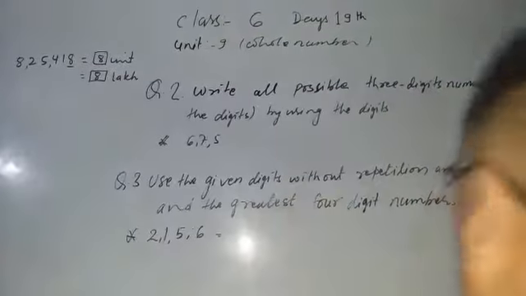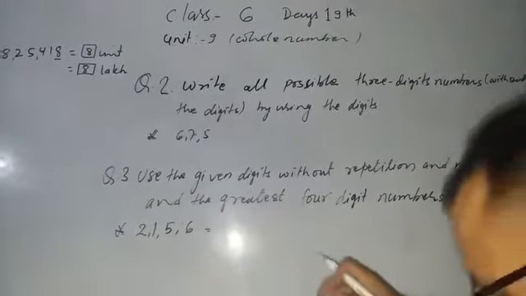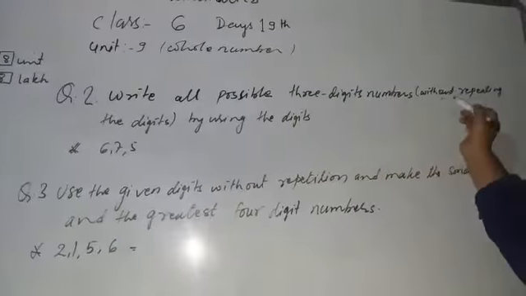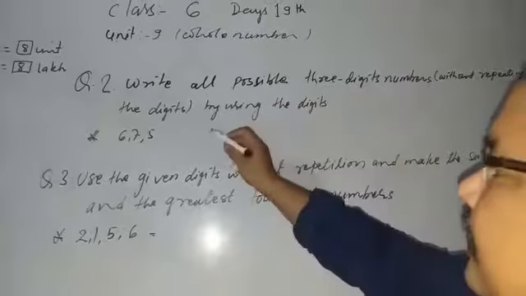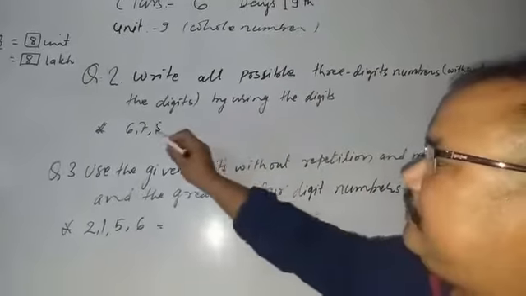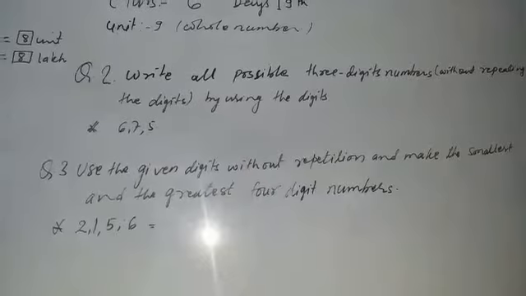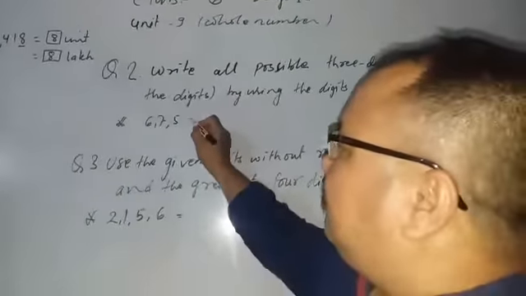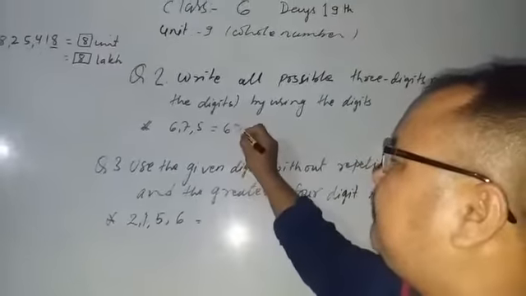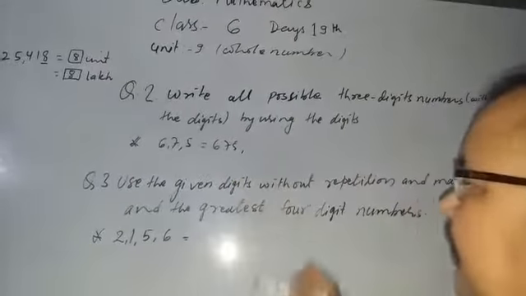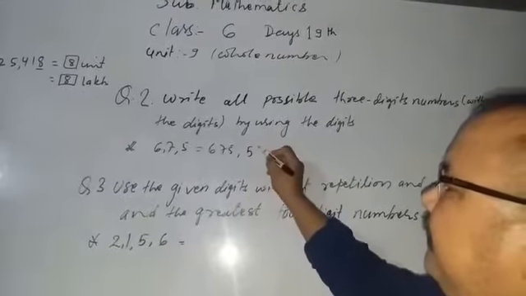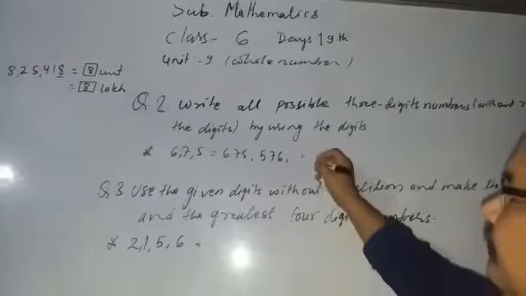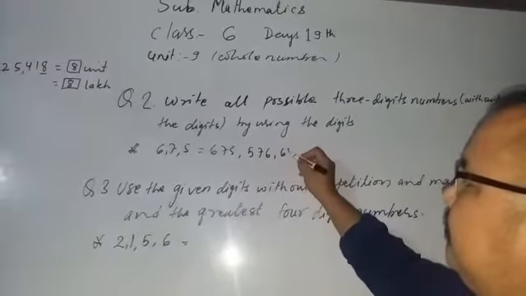And question number 2. So here I'm writing: write all possible 3-digit numbers without repeating the digits, by using the given digits. So first of all, you write down like this: 675. Another is 576. Another, 657.